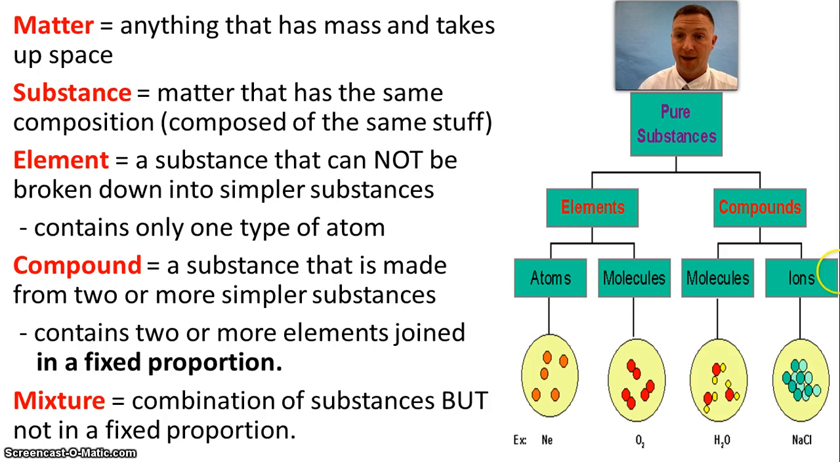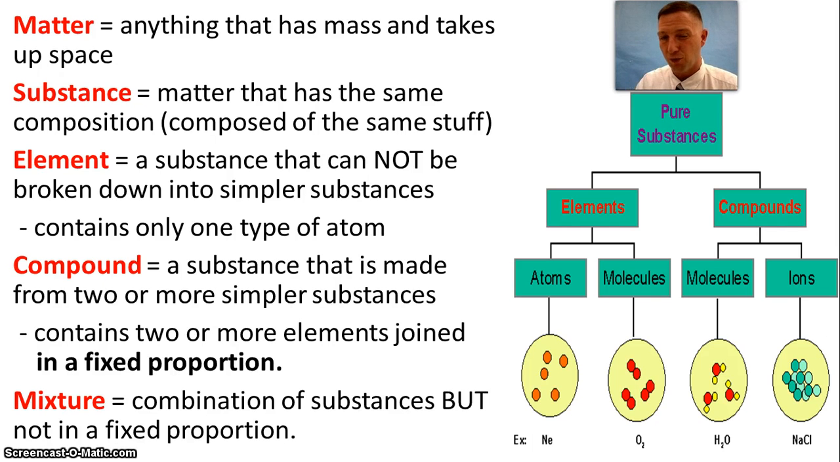Now, unlike elements or compounds, you can have mixtures, okay? And mixtures are a combination of substances. But the issue is they're not always in a fixed proportion. So they don't always have the same number of atoms of one type to another type of atoms. Cool? And those mixtures can be broken up into homogeneous or heterogeneous mixtures.